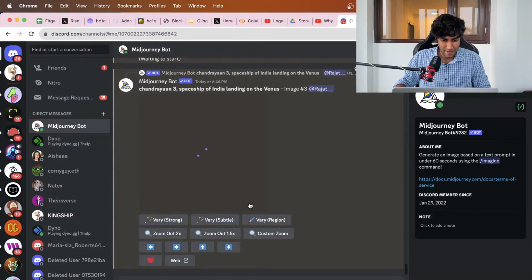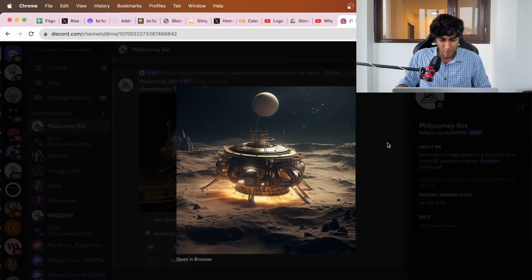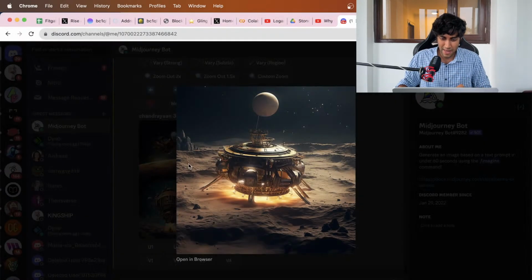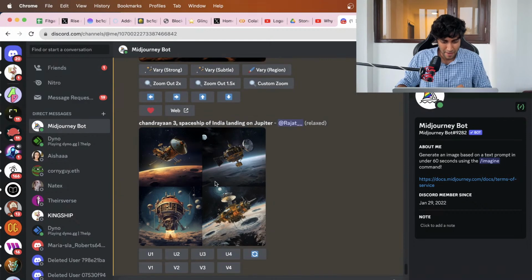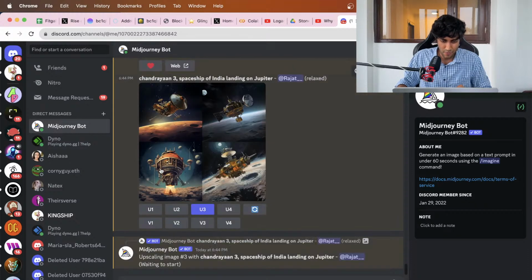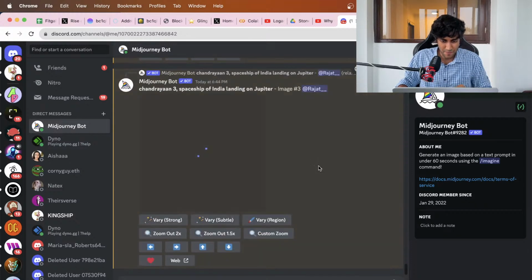Let's open and see. Wow. This is what it has given me for Chandrayaan 3 landing on Venus. So cool looking, very cool. So you can basically right click and save as, right? This is Jupiter, landing on Jupiter. What a nice photo. What a nice image.